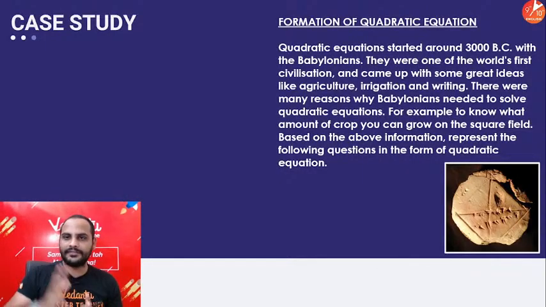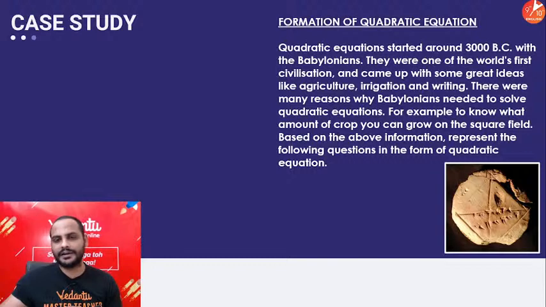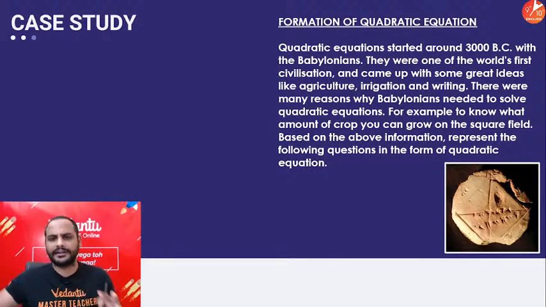So let's move ahead guys. This is the question. Formation of quadratic equation. Quadratic equation started around 3000 BC with the Babylonians. They were one of the world's first civilizations and came up with some great ideas like agriculture, irrigation, writing. There were many reasons why Babylonians needed to solve quadratic equations. For example, to know what amount of crop you can grow on the square field. Based on the above information, represent the following question in the form of quadratic equation.